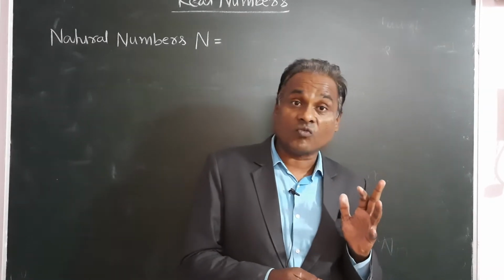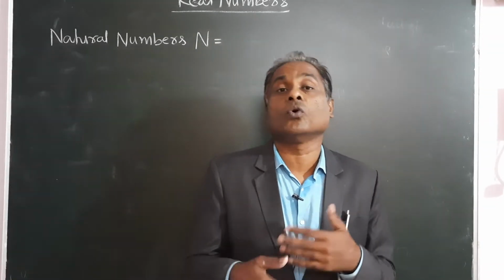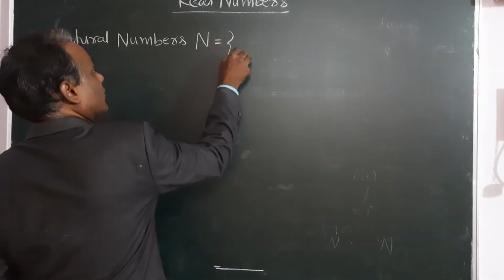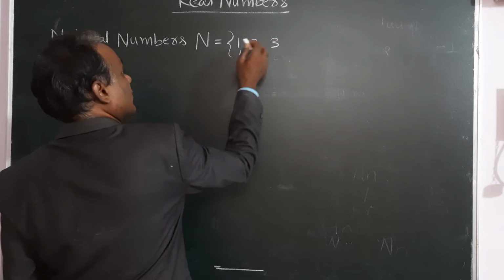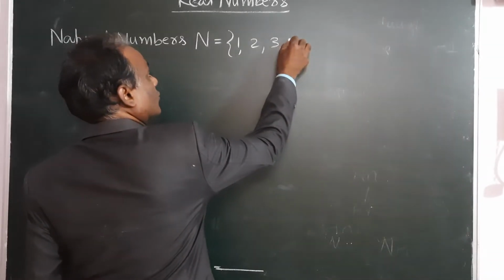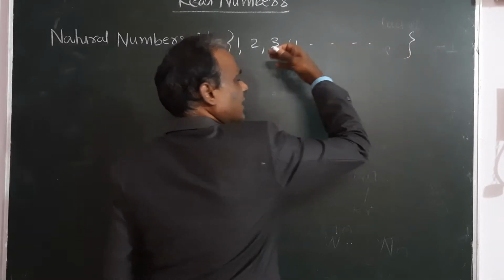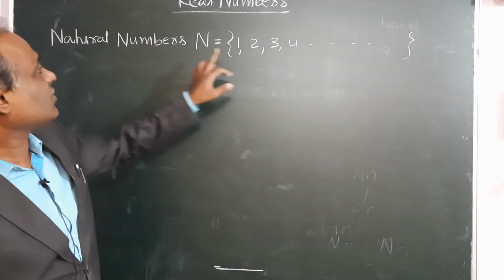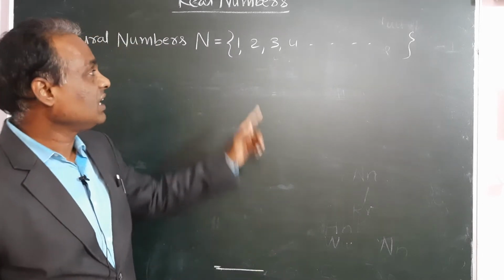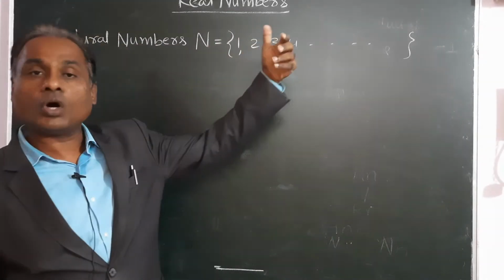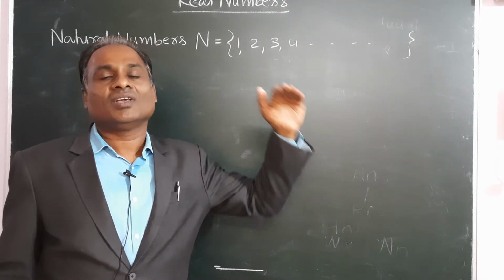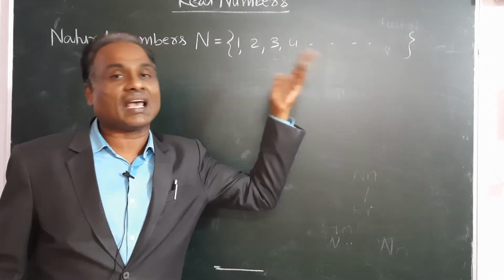Counting starts from 1: 1, 2, 3, 4, 5, 6, like that. So first the counting numbers were discovered. The smallest natural number is 1, and so on. There is no end, it will continue. This set is called natural numbers, the counting numbers, starting from 1 with no end. So this is the set of natural numbers.